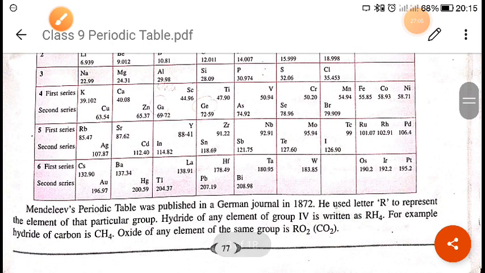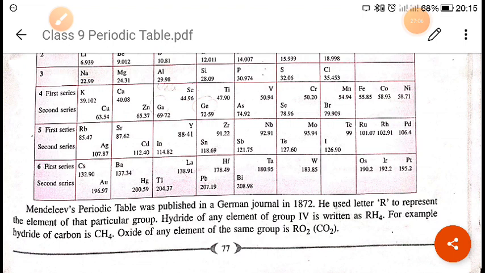Now the last was the position of hydrogen. Nowadays, even in the modern periodic table, you will not see the position of hydrogen. Till now the position of hydrogen is not yet assigned, because it resembles the properties of group 1, which is alkali metals, as well as the halogens of group 17 elements.